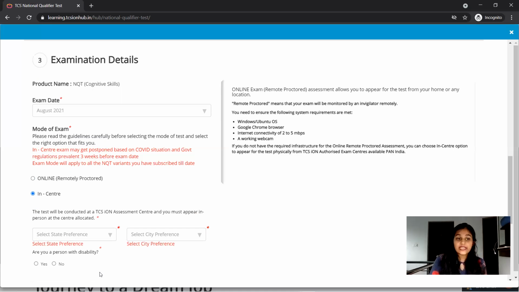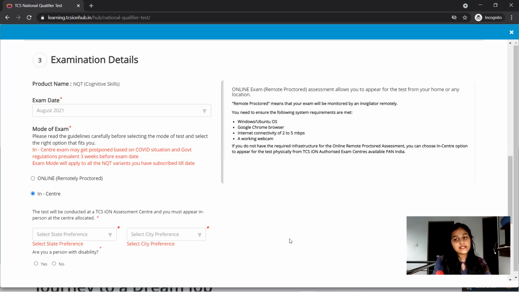So there was an option, like in-center, since this pandemic is growing day by day. So there was an option to change all the in-center exams to online. So in-center wasn't available for the time being. So in this condition, we don't know whether they will be rescheduling that or giving one more opportunity to change the in-center to online. So while selecting the mode of examination, please do be mindful regarding that. According to your convenience, please do make the necessary changes.